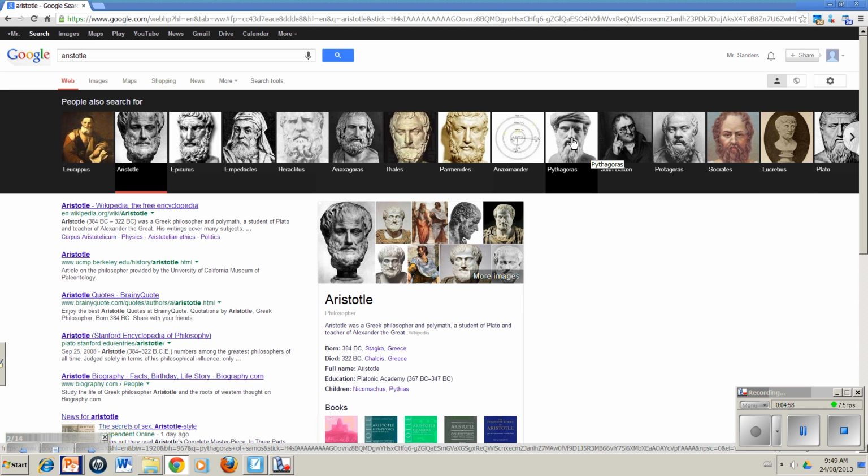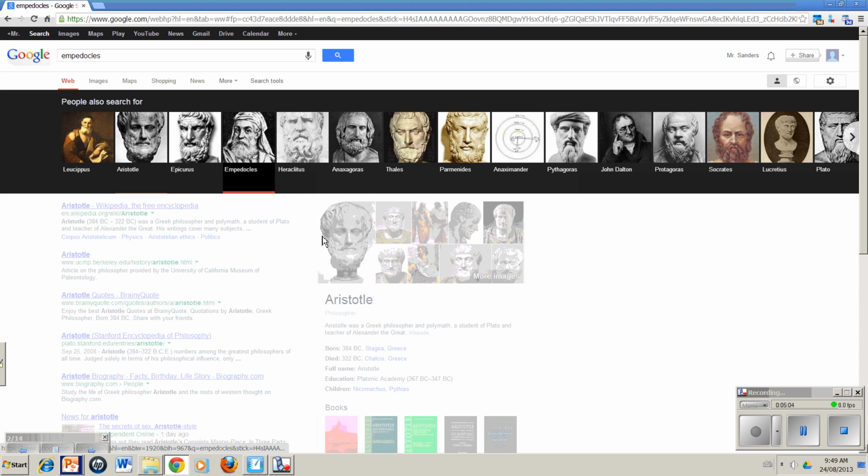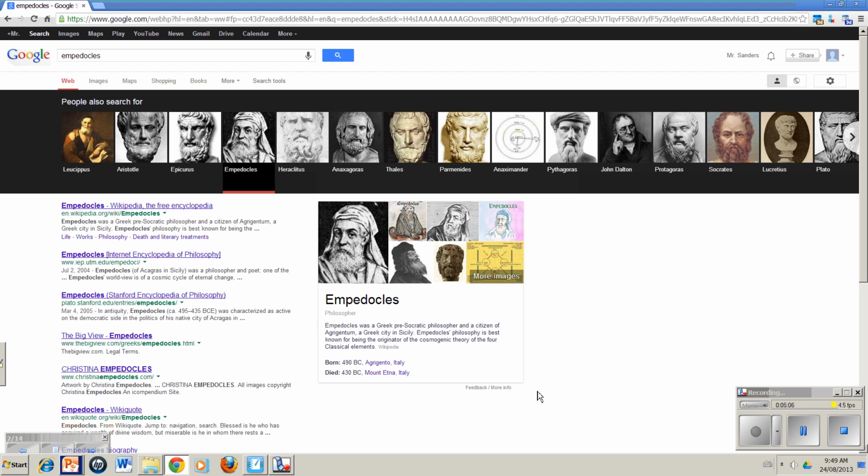Some other interesting people here. We're going to get to John Dalton in a moment. Empedocles is another interesting fella in the story of chemistry. You've probably heard of the ancient four elements of the Greeks, and it was Empedocles who came up with this idea, the theory of the four classic elements. All right, here we've got an interesting image here. Maybe if it comes up for me.